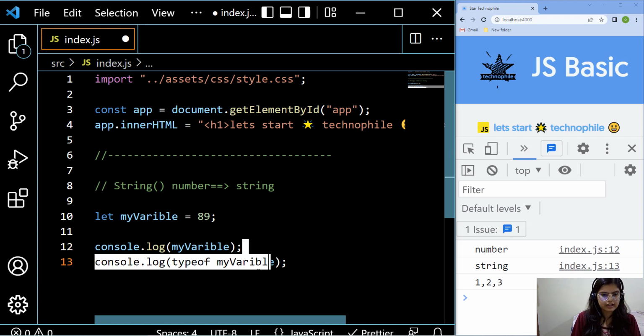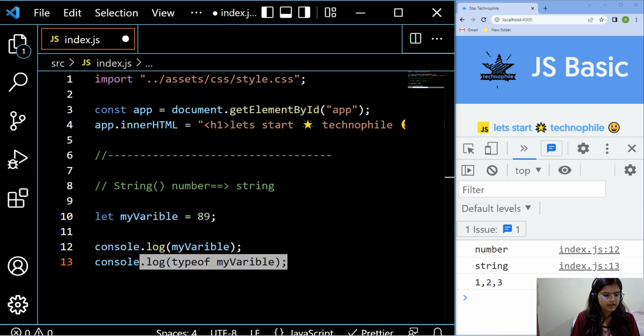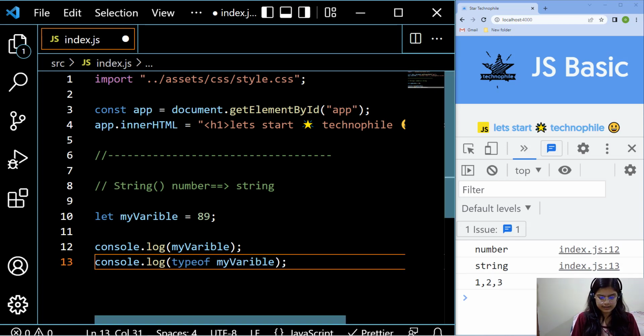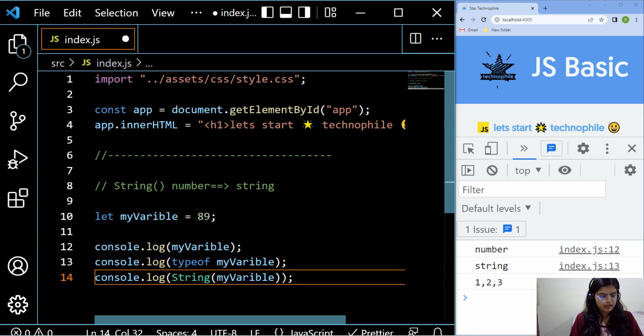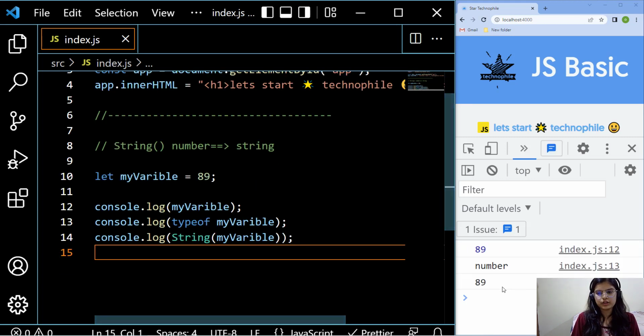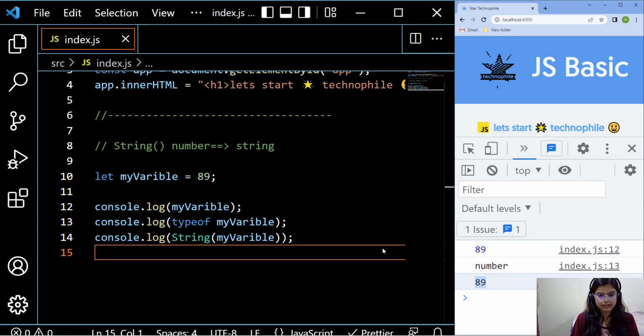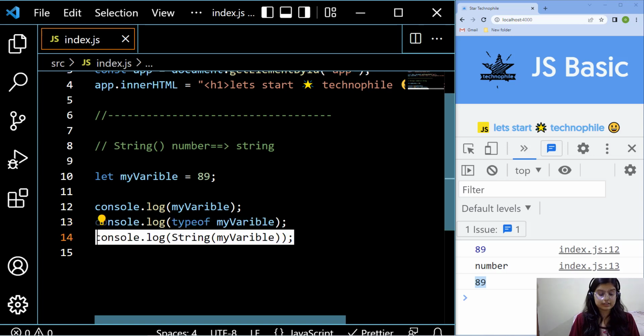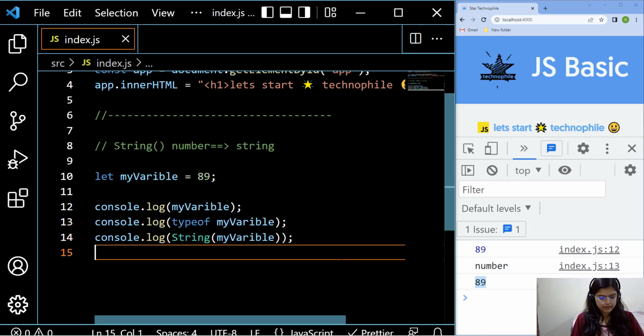And now I really want to wrap up that my variable inside a String function so that you will get more clarity regarding it. Here we go. And now I save it. You are going to see that 89 is first in a number type. Now the 89 is in the string type. How can I believe that it is a string type or not? Just write a typeof.